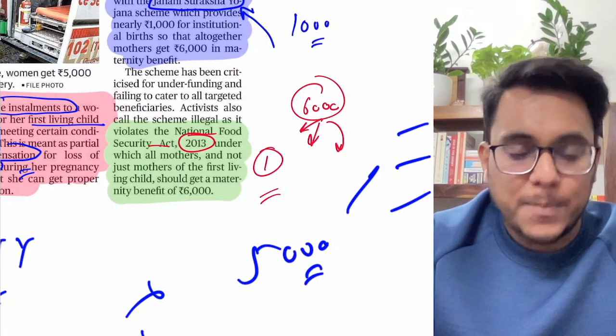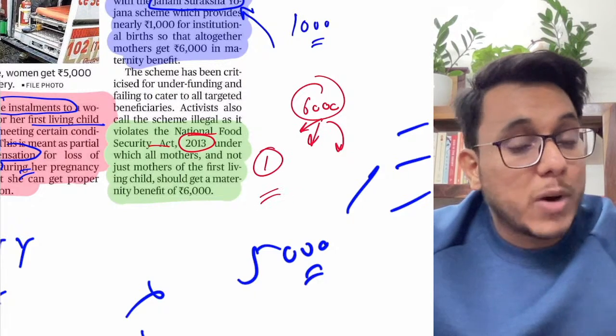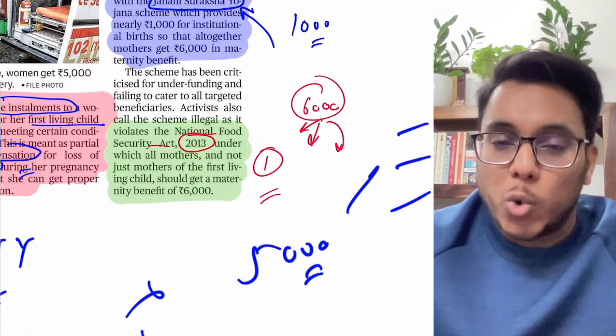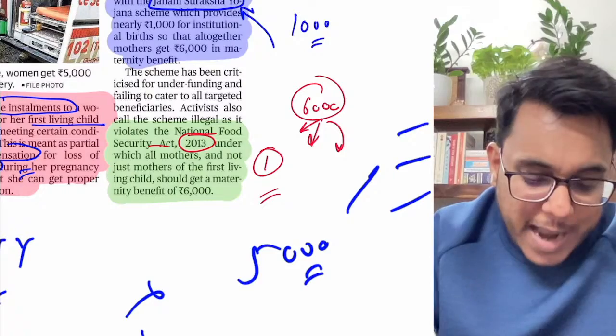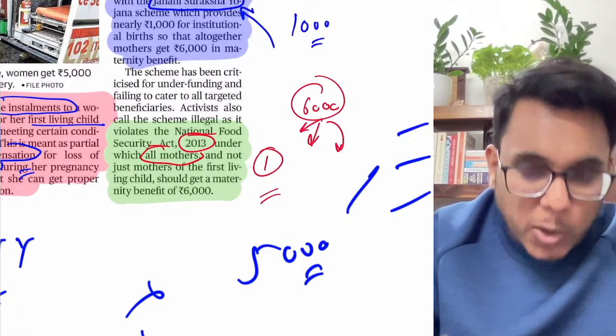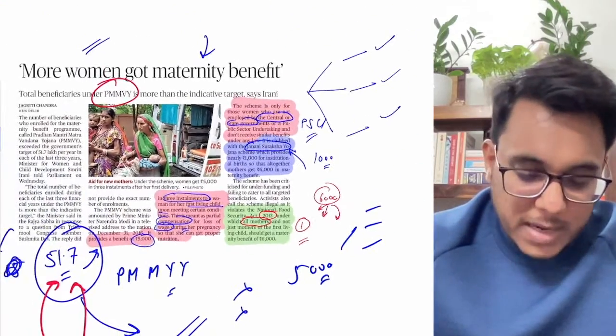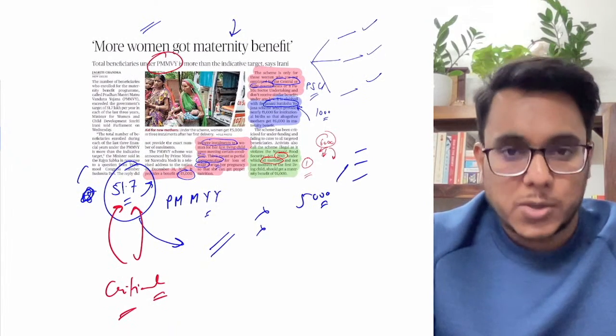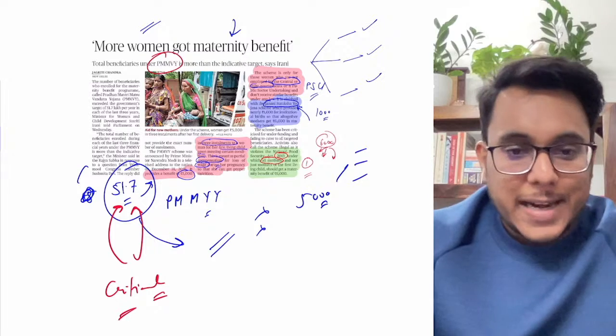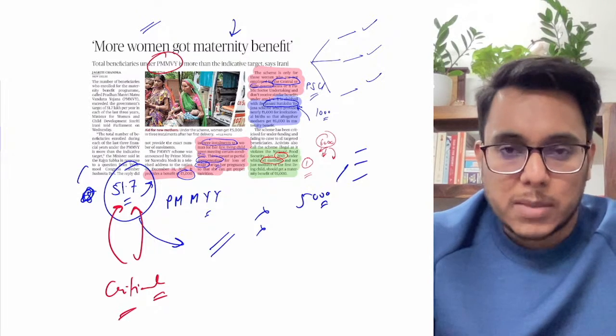What about women who are getting pregnant for the second time? No, it is not under the scheme. So it is a violation of NFSA, where all the mothers were to be covered. However, we have seen these things earlier also, just the day before or yesterday.